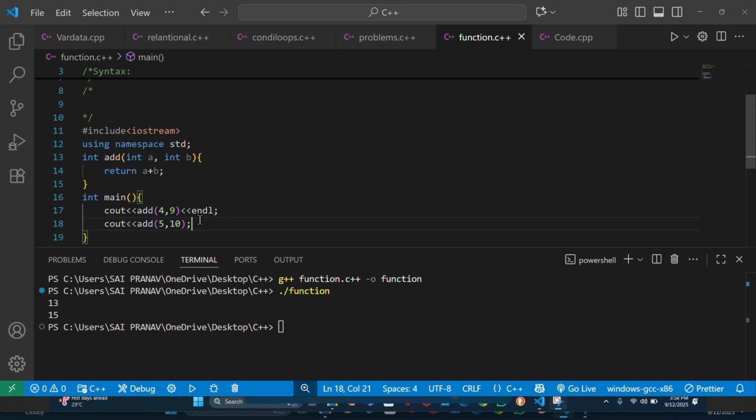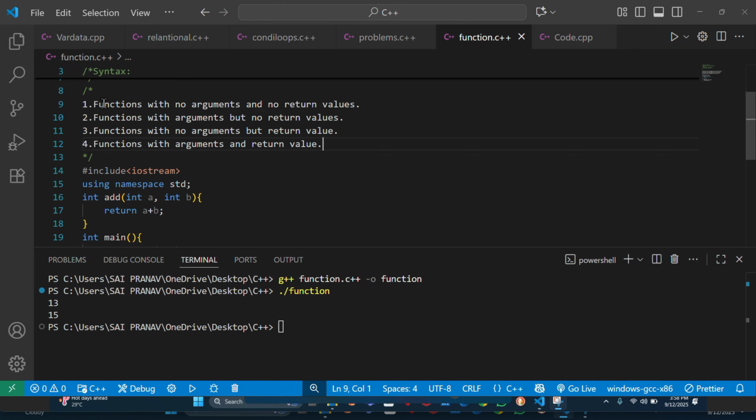There are mainly four types of functions. They are function with no arguments and no return values. And second one is function with arguments but no return values. Third one is function with no arguments but return values. The fourth one is with arguments and with the return type.